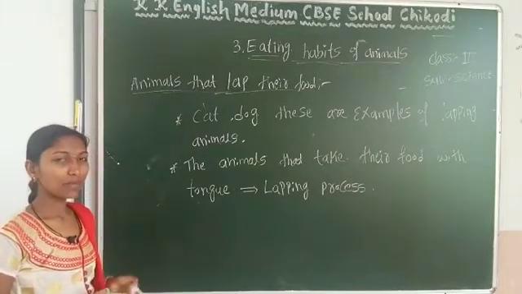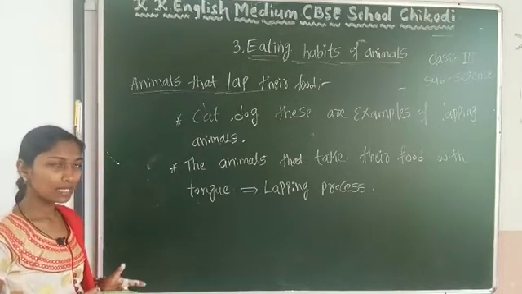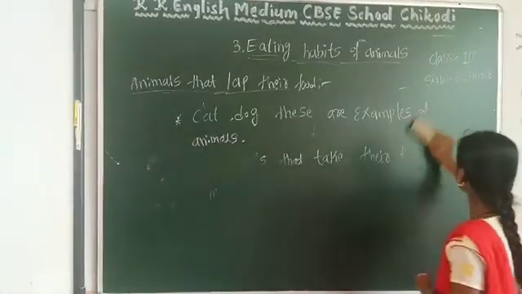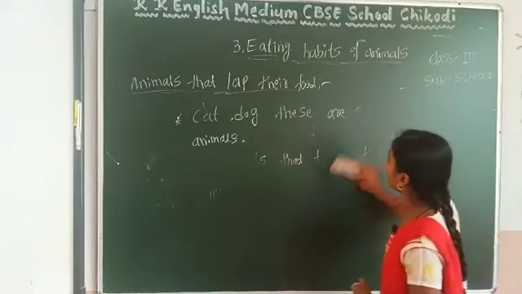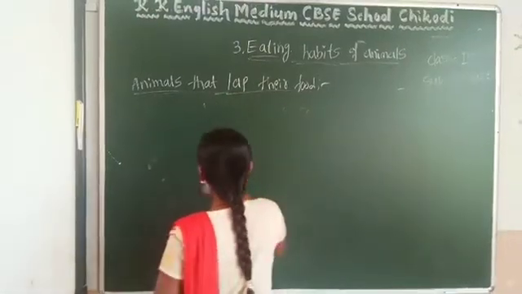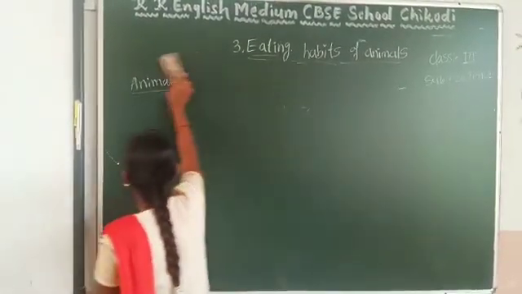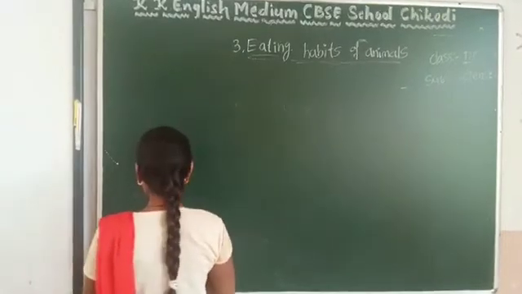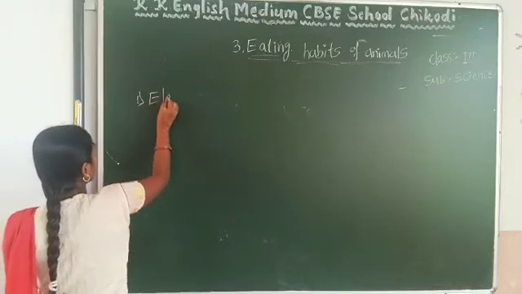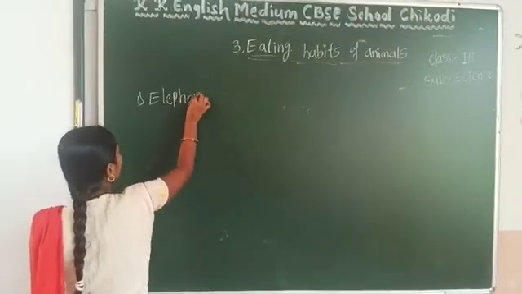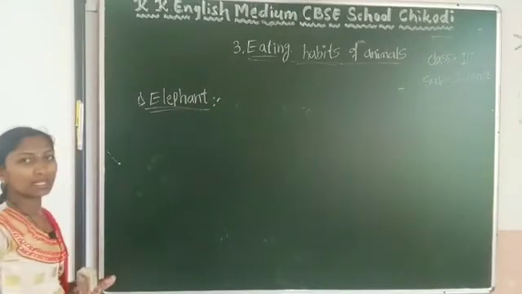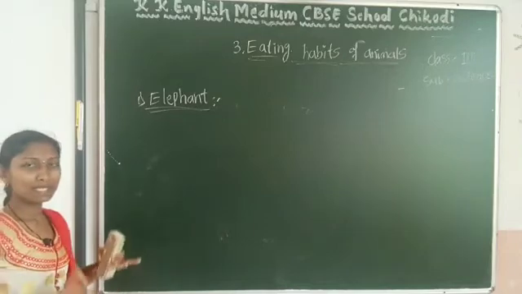Next, we will see some other different animals, the habits of some other different animals. Except these animals, the tearing, chewing, lapping, swallowing animals, we have other animals also. First, we will see the elephant. How does it take its food? Does it tear? No. Does it swallow?